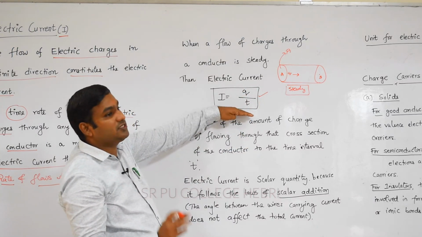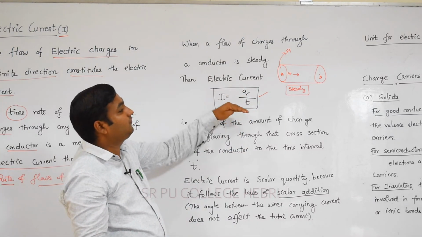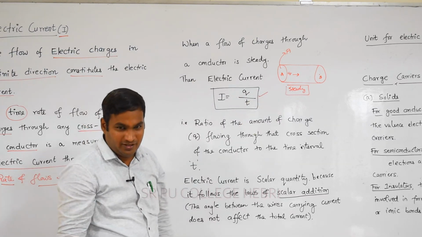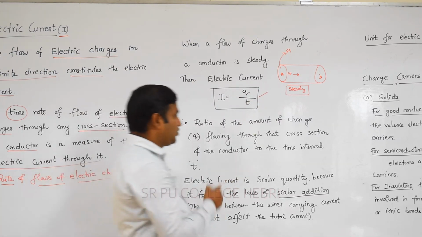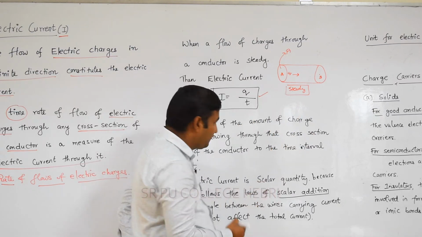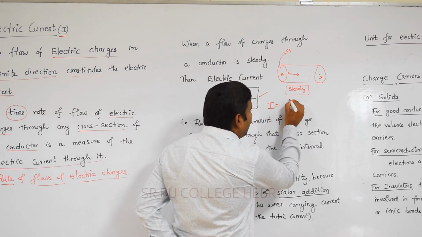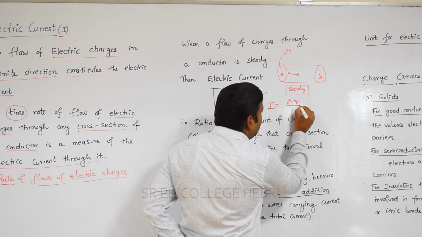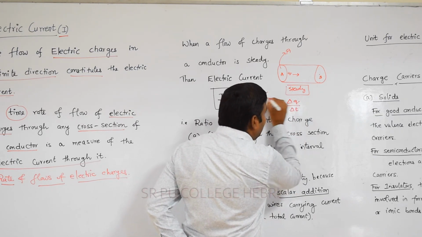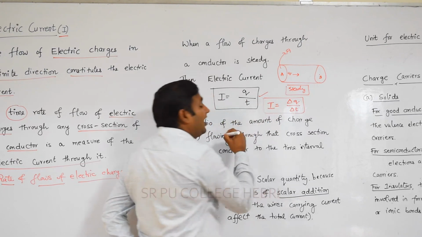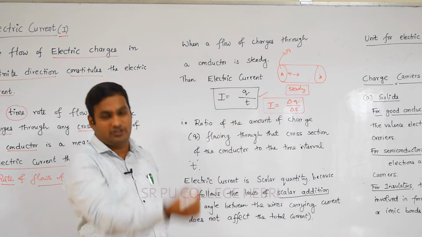This equation is applicable if charge flow is steady. If there is a random flow of charge, we say it is not a steady flow of charge. The same electric current I we can denote as delta Q divided by delta T.